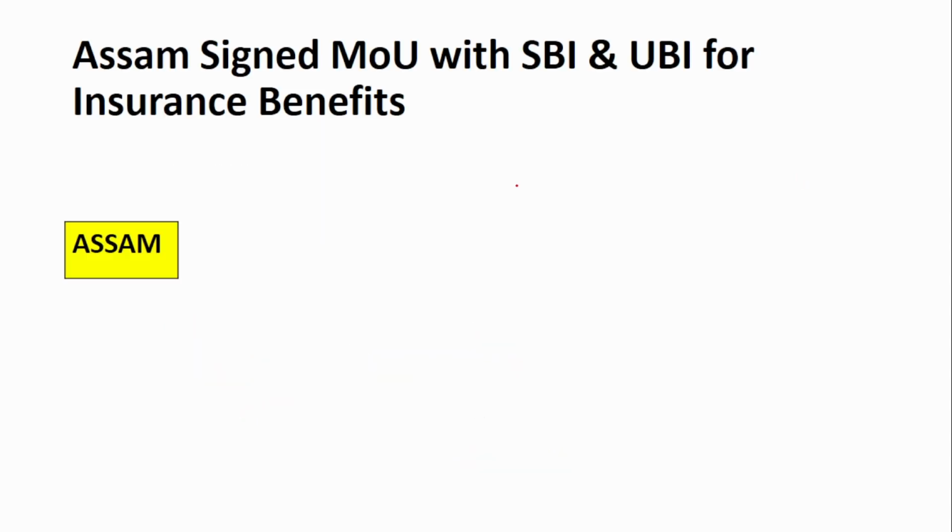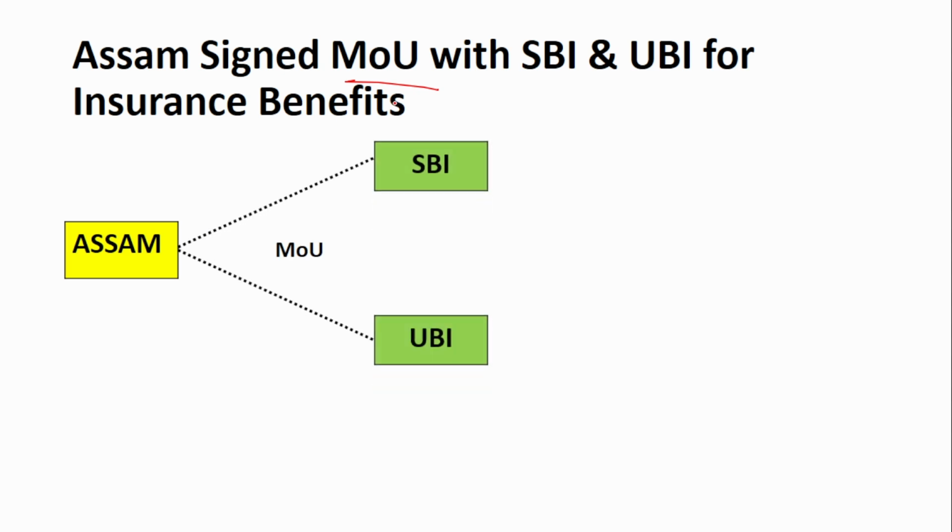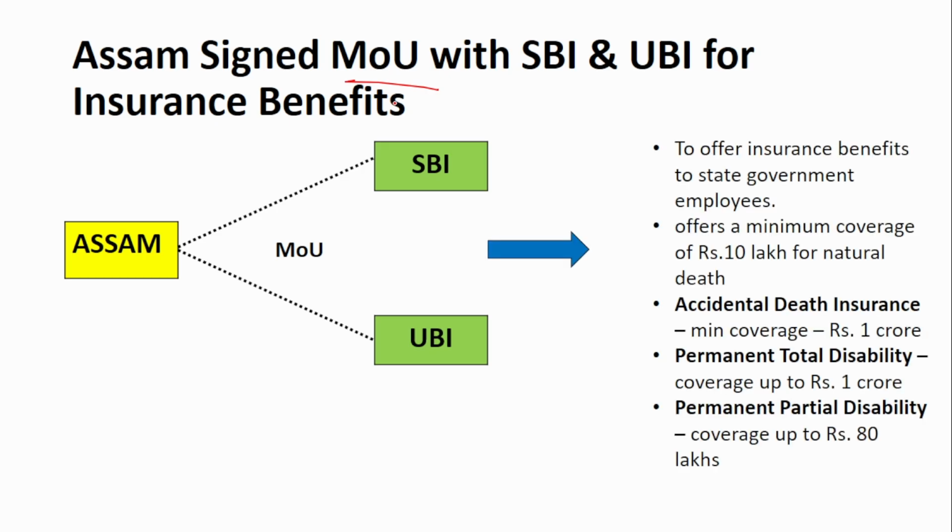Next is about a memorandum of understanding. This was signed between Assam and SBI and UBI, that is Union Bank of India. Now why was this signed? This was signed to provide insurance benefit to the state government employees. There are a lot of benefits that will be provided by this MOU.